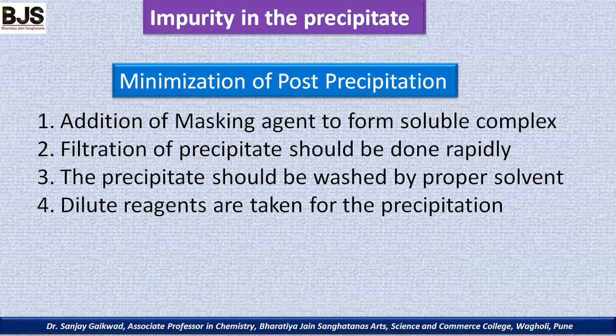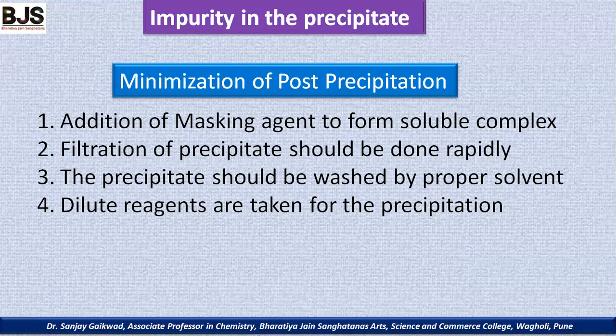Now, addition of a masking agent. Suppose impurity is present in the solution. If we add some masking agent to mask the impurity, and it is kept in the mother liquor solution, such a type of masking agent can be added in the solution. Then filtration of the precipitate should be done rapidly. If we keep it for a long time, the adsorption is more, and therefore once the precipitation is completed, if you filter immediately, then we can minimize the post-precipitation.